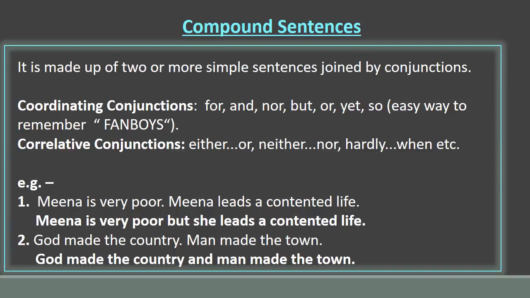Have a look at these examples. Meena is very poor. Meena leads a contented life. These are two simple sentences. Meena is very poor, but she leads a contented life. I have combined these two simple sentences by using a coordinating conjunction, but. Thus it becomes a compound sentence. See the next one. God made the country, man made the town. God made the country and man made the town is a compound sentence.